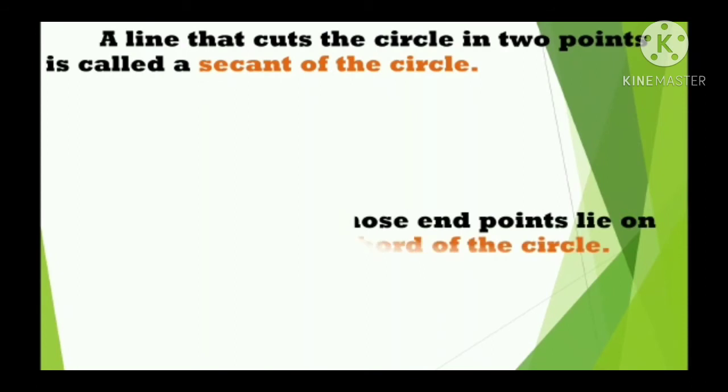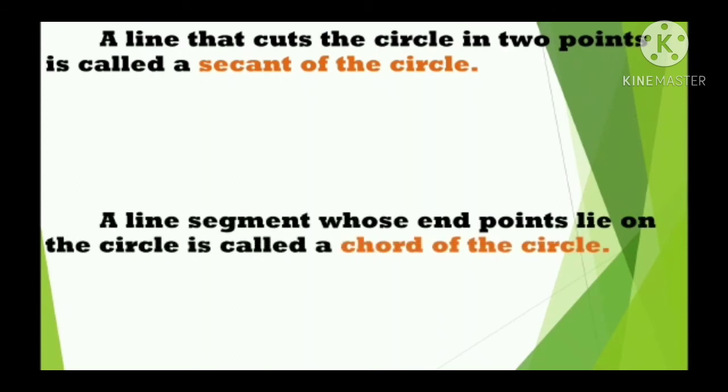Then, a line segment whose endpoints lie on the circle is called a chord of the circle.